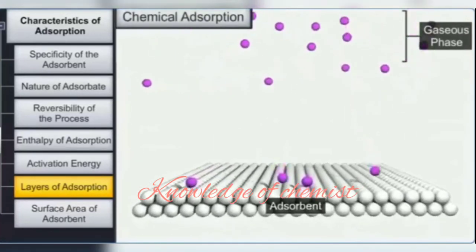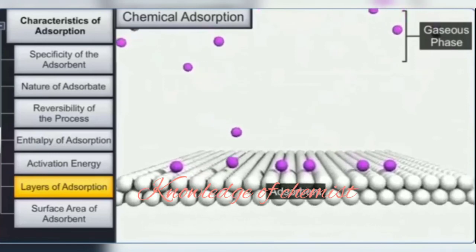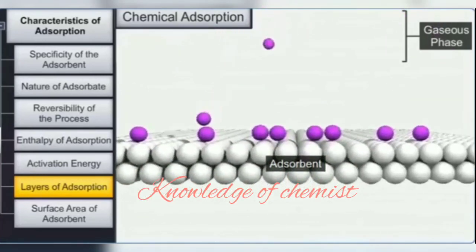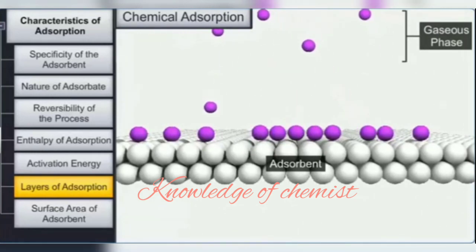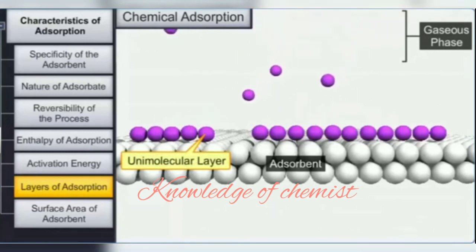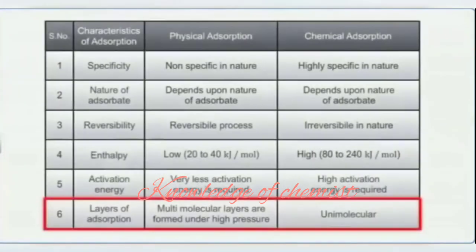In chemical adsorption, the chemical bond is formed with the molecules that come in direct contact with the surface of the adsorbent. Hence, only a unimolecular layer is formed in chemical adsorption. Therefore, multimolecular layers are formed in physical adsorption, but only a unimolecular layer is formed during chemical adsorption.